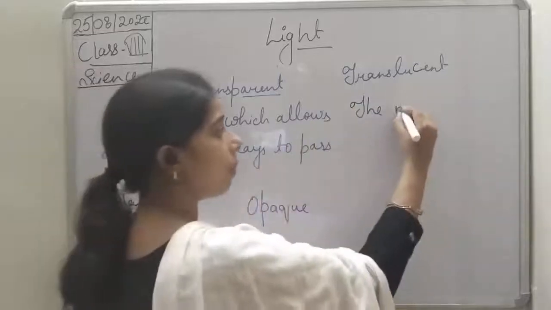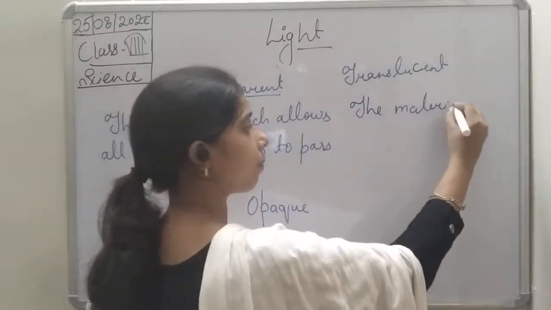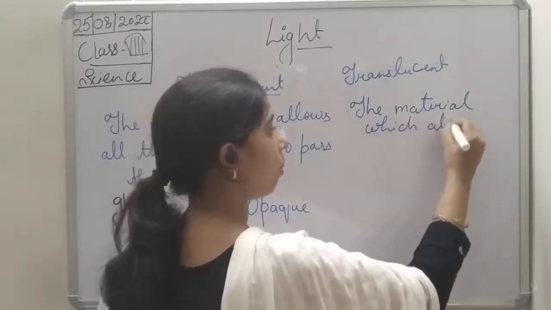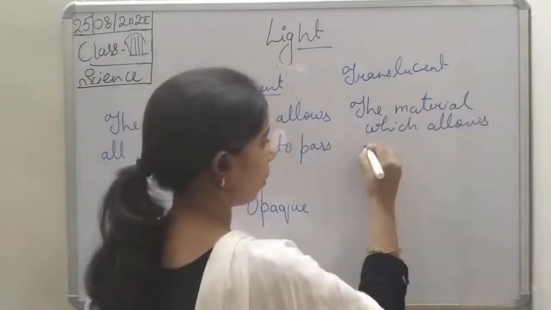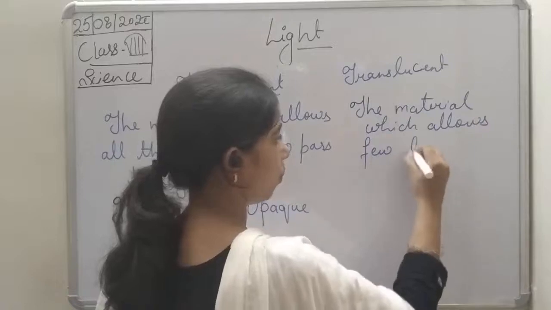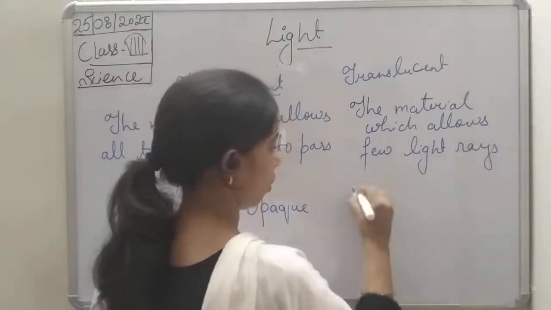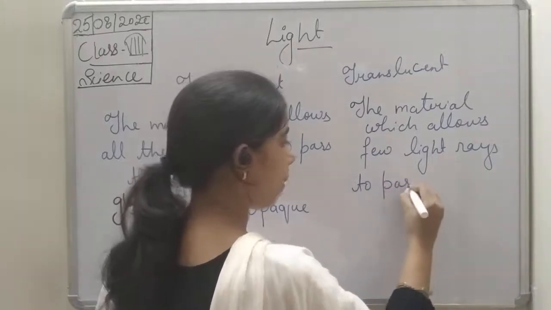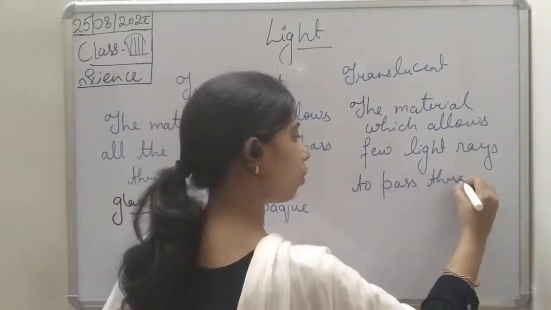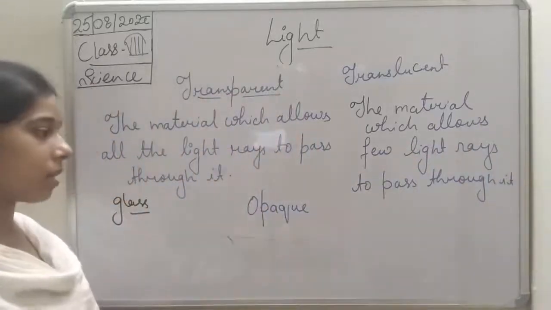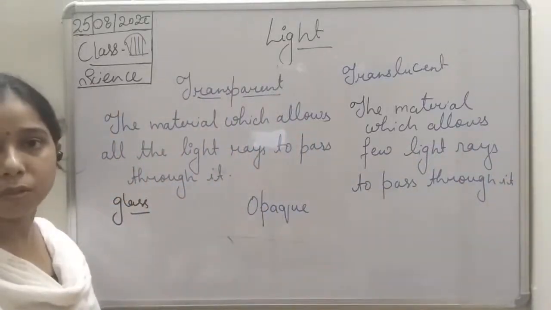So we can write: the materials which allow few light rays to pass through are translucent objects or translucent materials.